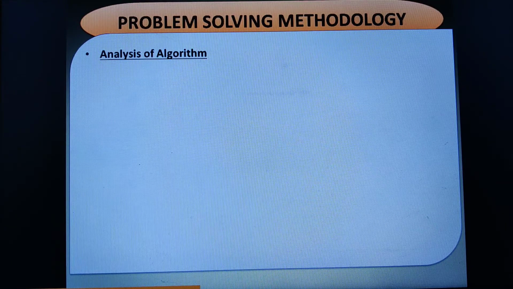In our previous video classes, we have discussed a few of the algorithms. Today we shall start with a new topic, that is analysis of algorithm. When we write any algorithm, there might be different ways to write it. You can use the for loop, you can write the same program using a while loop, you can write the same program with the do while loop.